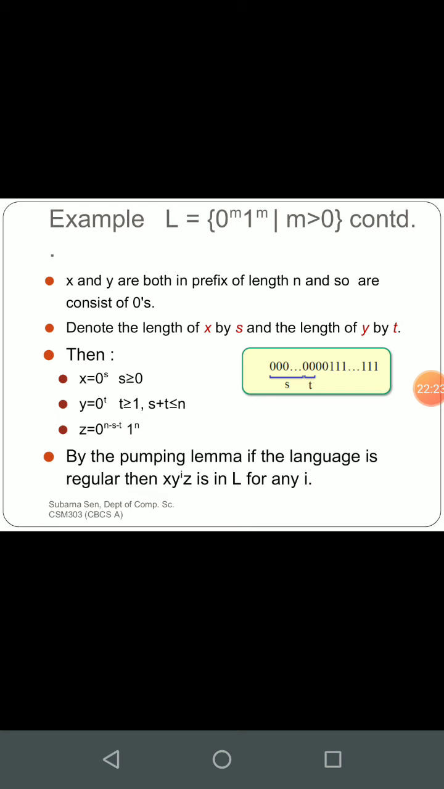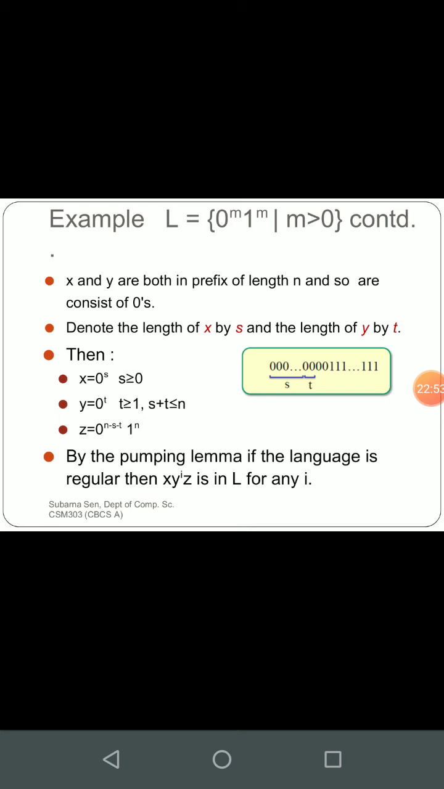So here the size of X is depending on S and size of Y is depending on T. So the addition of those two will always be lesser than or equal to n. Now how many zeros are left for Z? Total number of zeros present was n. We have given S number of zeros to X and T number of zeros to Y. That's why the number of zeros remaining with Z will be 0 to the power n minus S minus T, and the total 1s are there with Z only.